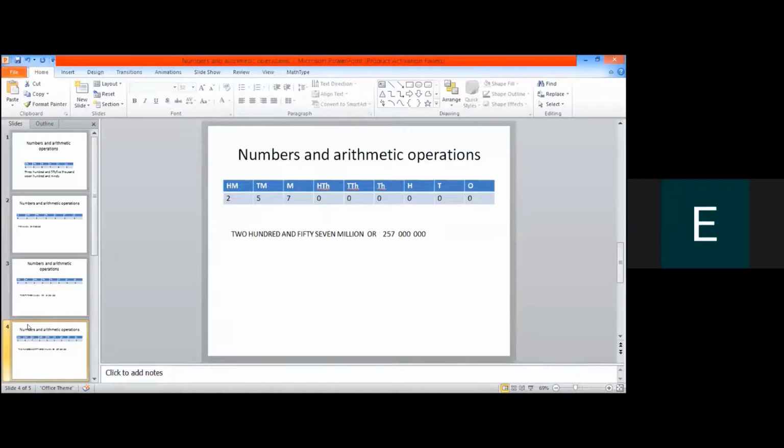So it has now become, what is the number? 257 million. Now you can see the spaces. I have put spaces right after 3 digits, starting from ones, tens, hundreds, space, 1,000, 10,000, 100,000, space, and then million, 10 million, and 100 million.